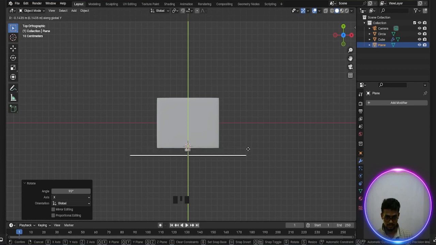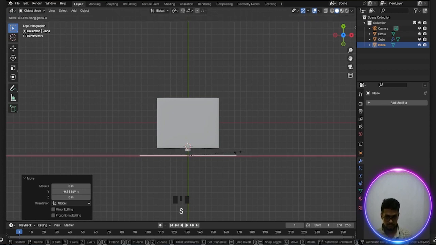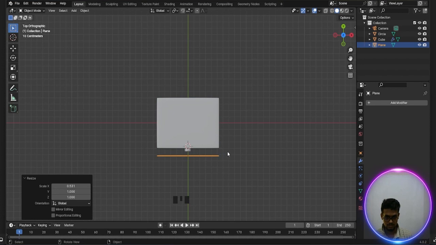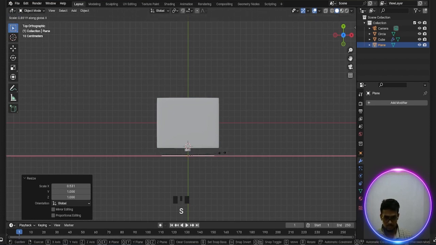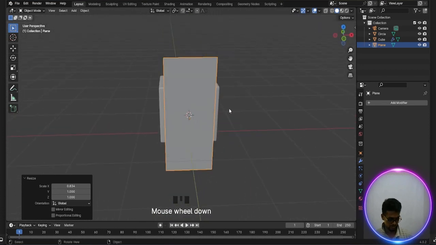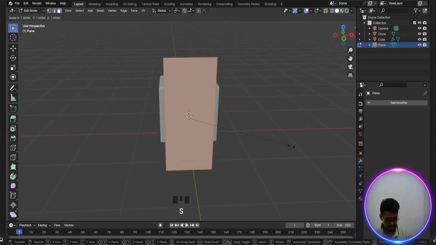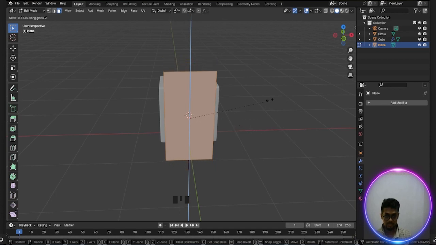Okay, and press S and X. Okay, again press S and X. Okay, now press Tab and go to the edit mode and press S and Z. A little bit. Okay, done.